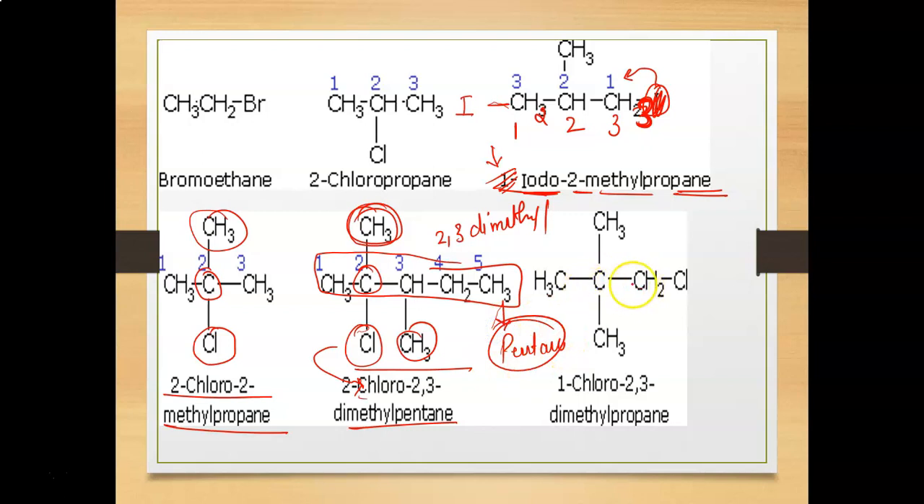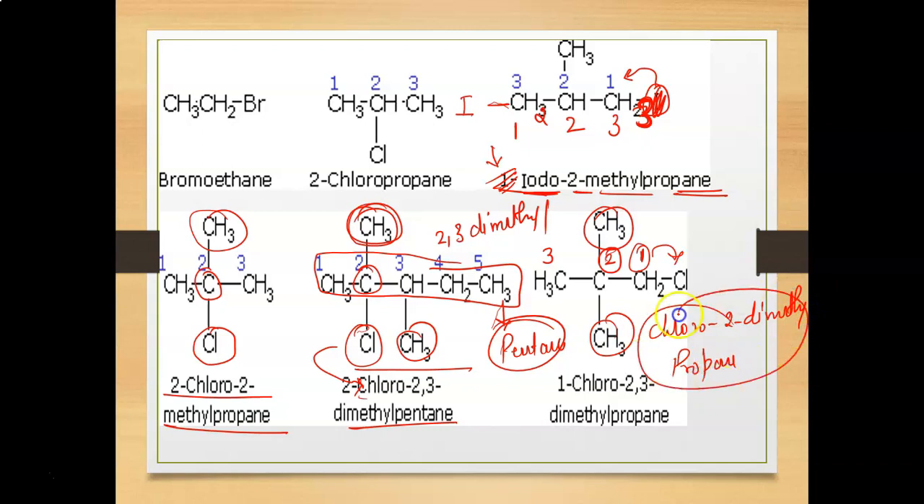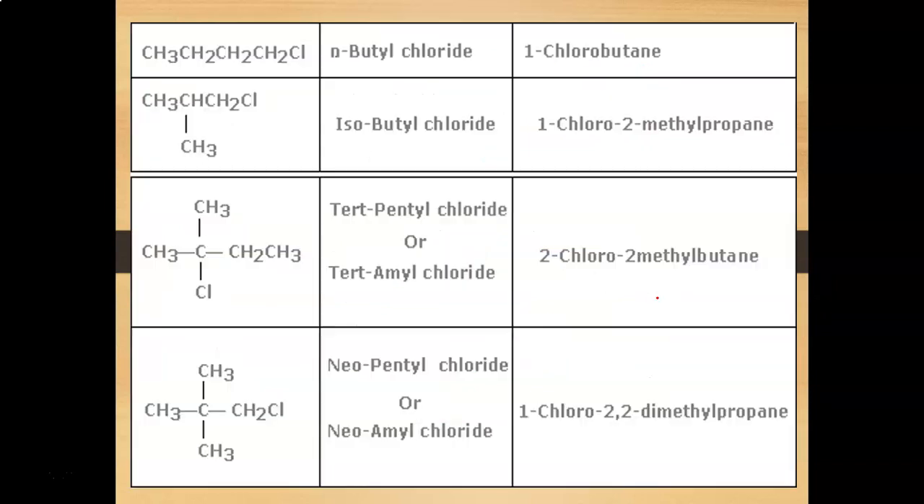Similarly, in the next example, we can do the numbering like this: 1, 2, 3. At the 2 position there are 2 methyl groups. At the first position is chloro, so it is 1-chloro-2,2-dimethylpropane. Right? I hope the nomenclature is very clear to all of you.